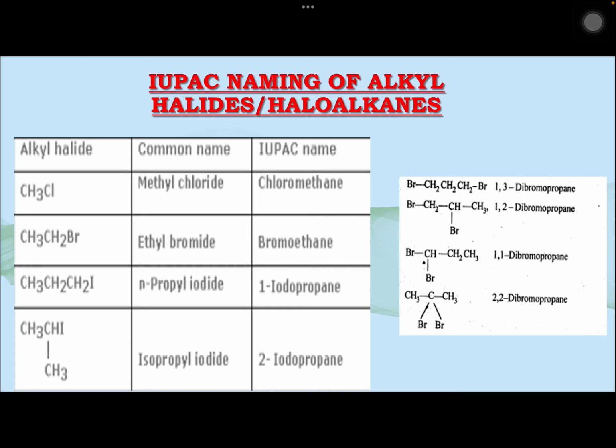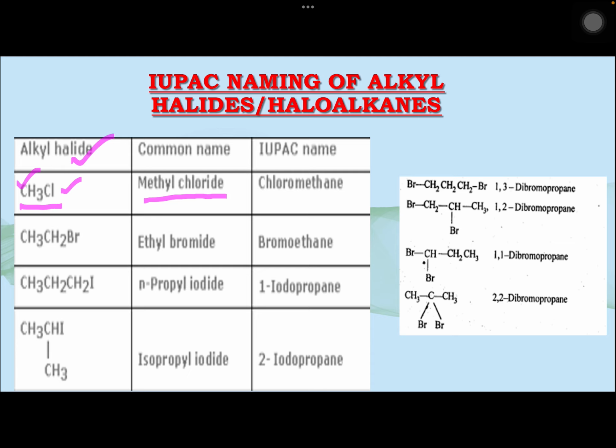So the first in this category are called alkyl halides or haloalkanes, we call them. So alkyl halides are compounds like CH3Cl. They have an alkyl group and they have a halogen, maybe one, maybe more. Common names, just by reading methyl chloride you can make out it is CH3Cl. But the IUPAC name, what is the rule?